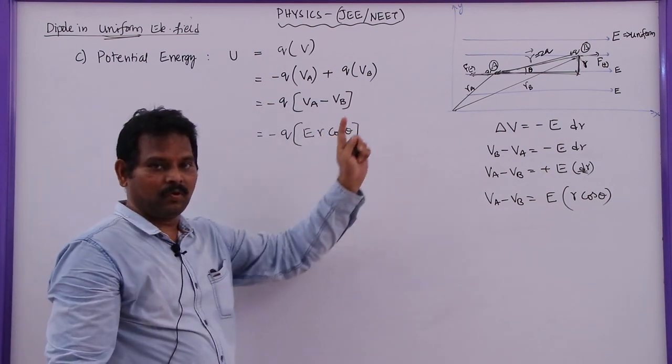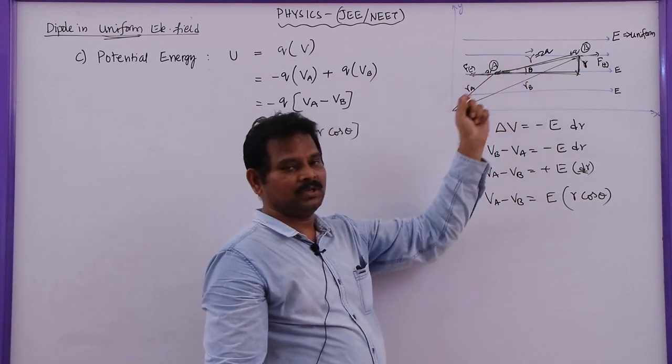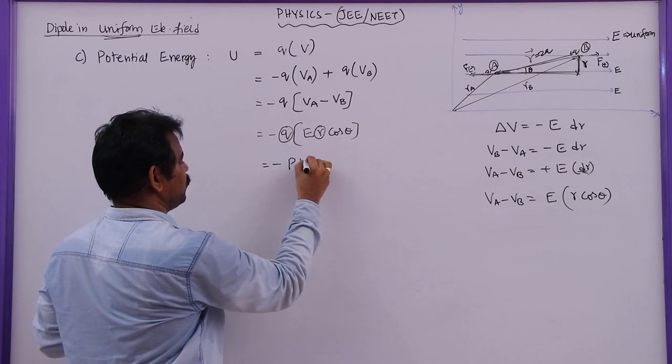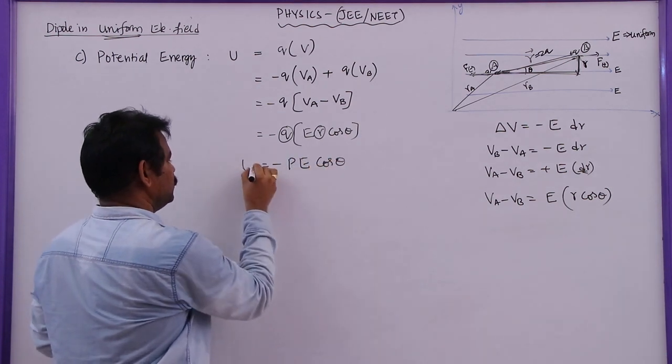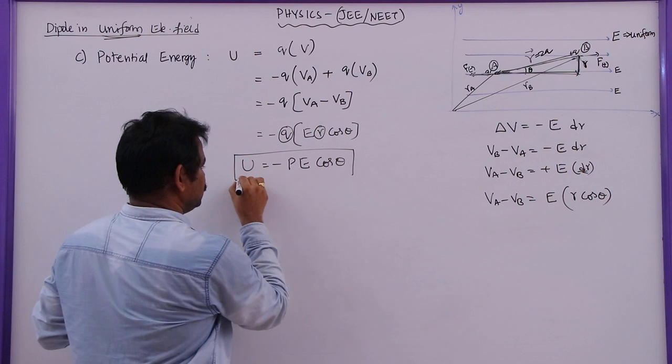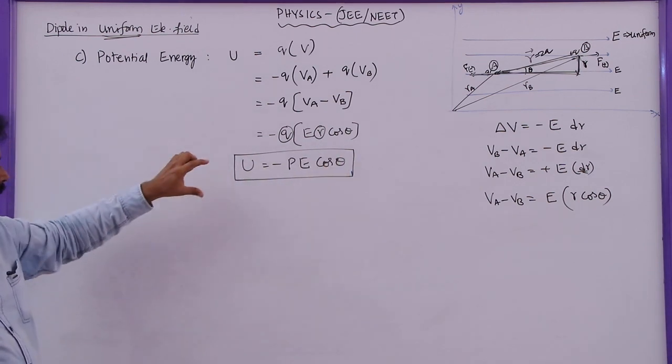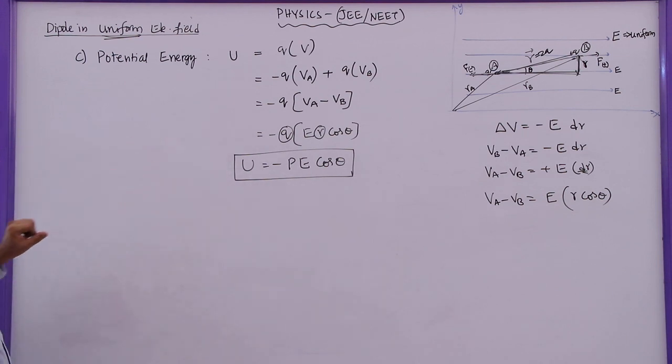But we know that the product of R and any one of the charges is the dipole moment. That is, Q into R is equal to the dipole moment. This will become minus PE cos theta. This is the potential energy of the dipole. This is one method, but we can derive the same expression by another method also.